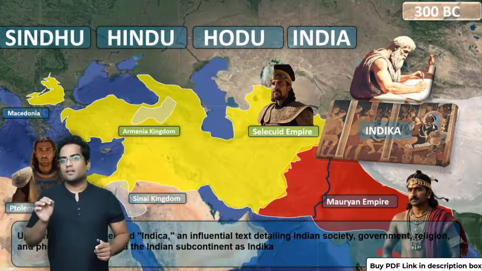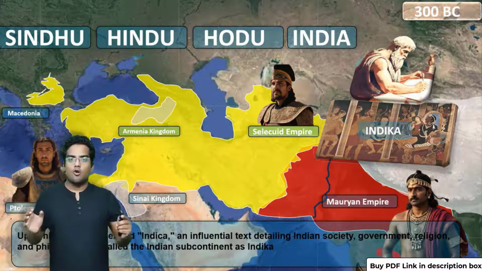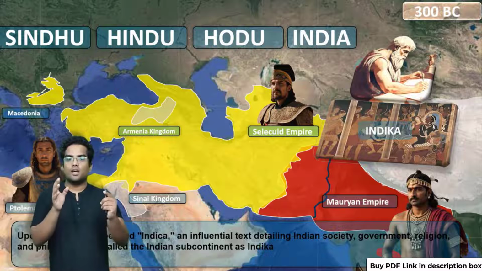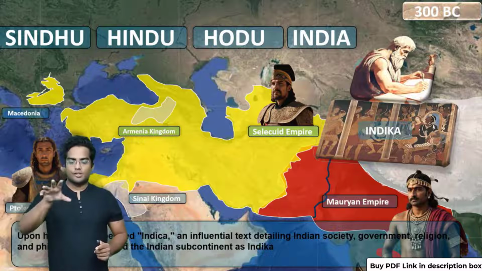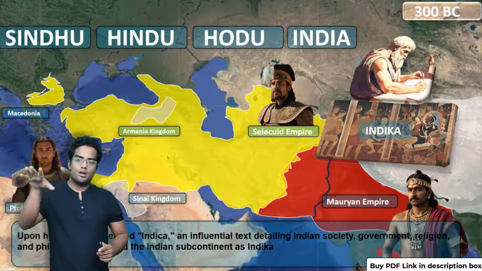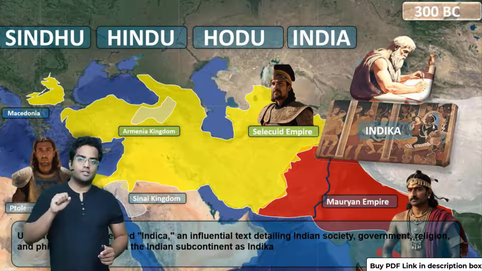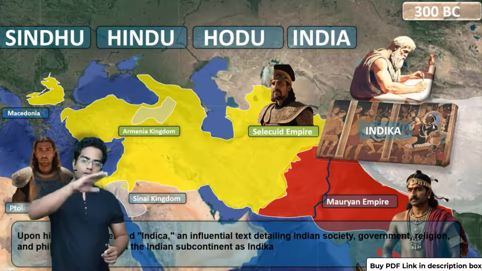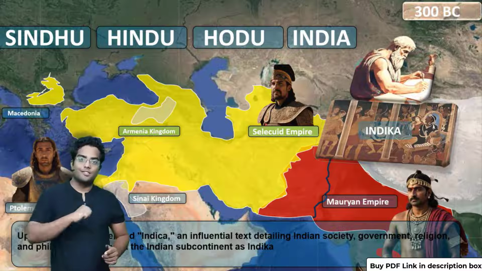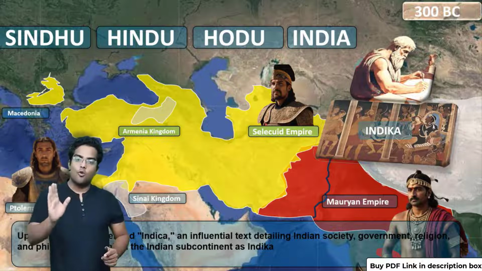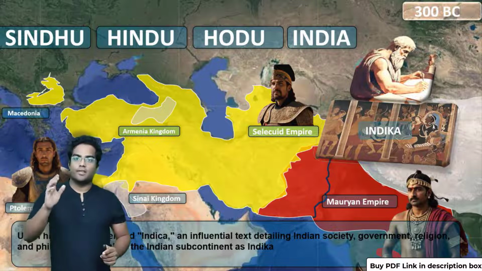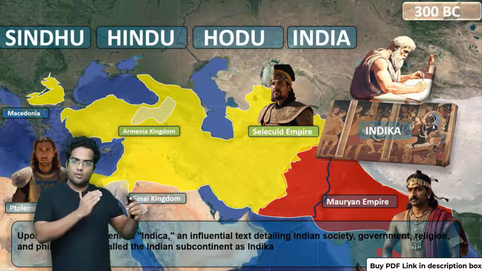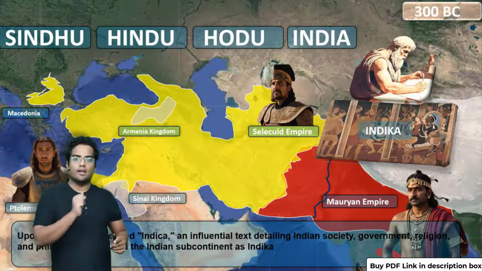After Megasthenes returned from India, he wrote an account of India, and this was known as Indica. So as you can see, Sindhu was called Hindu by the Persians. Hindu was again called Hodu by the Jews. And finally, Hodu was called India by the Greeks. Now Megasthenes, who is actually a Greek, called it Indica.